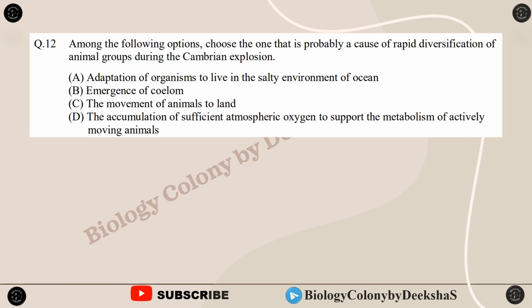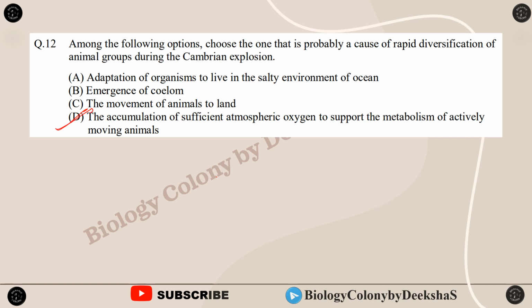Next question is, among the following options choose the one that is probably a cause of rapid diversification of animal groups during the Cambrian explosion. Adaptation of organisms to live in the salty environment of ocean, the emergence of coelom, movement of animals to land, or the accumulation of sufficient atmospheric oxygen to support the metabolism of actively moving animals. So option D is correct.